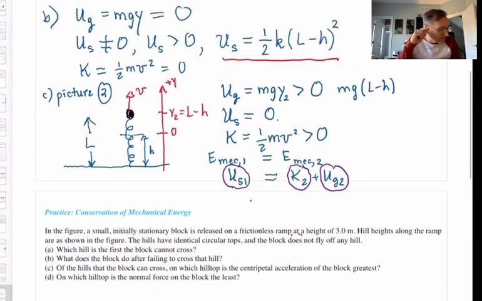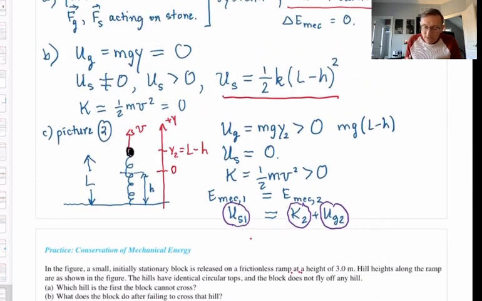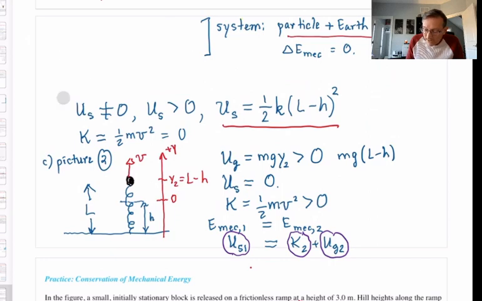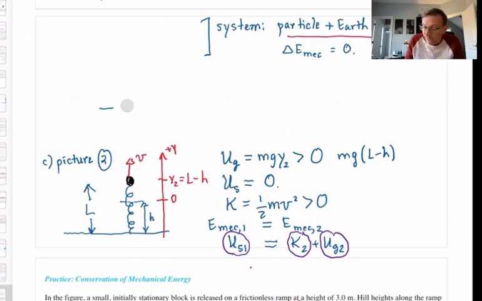I am running out of room, so bear with me, I'm going to clear some space up in here so that I can draw a new picture. I'm going to call it, for lack of anything more creative, picture 3.